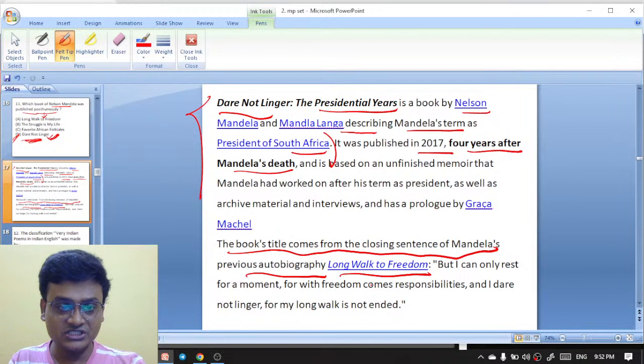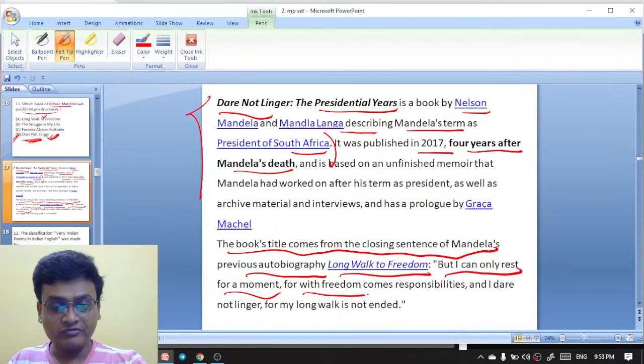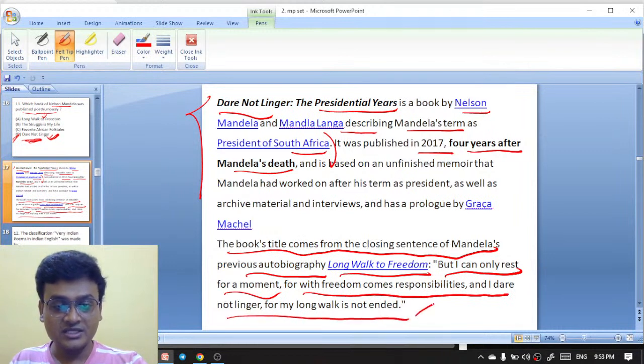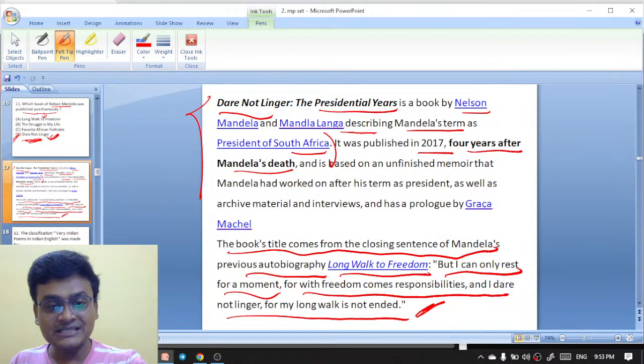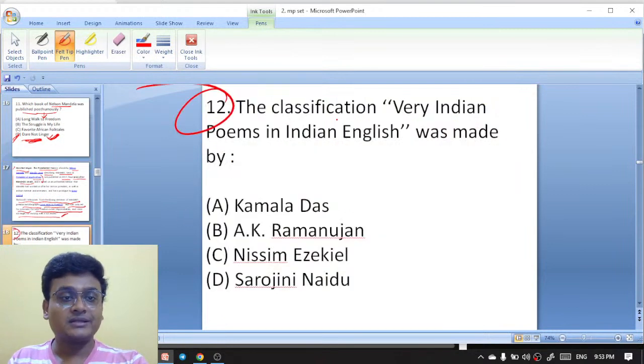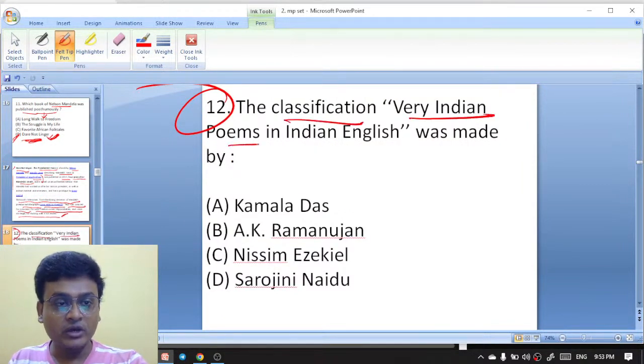This is the posthumous collection. The title has been taken from the earlier book, Long Walk to Freedom. The lines are: "But I can only rest for a moment, for with freedom comes responsibilities, and I dare not linger, for my long walk is not ended." These are the closing sentences of Long Walk to Freedom, which became the title of the posthumous collection, Dare Not Linger by Nelson Mandela.